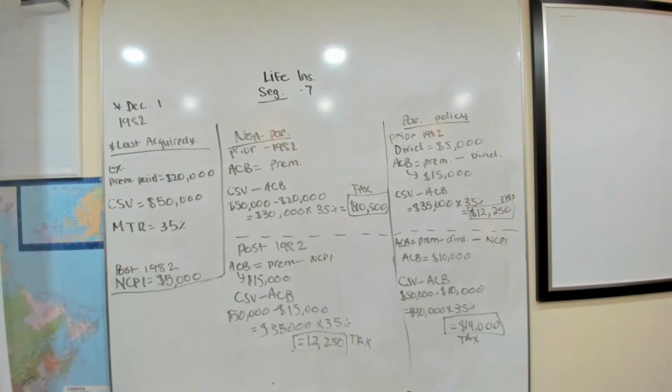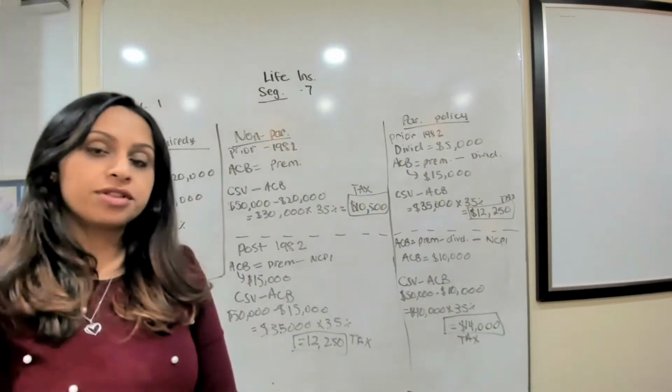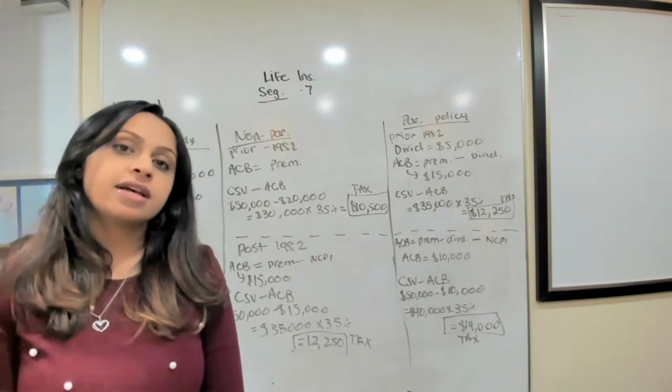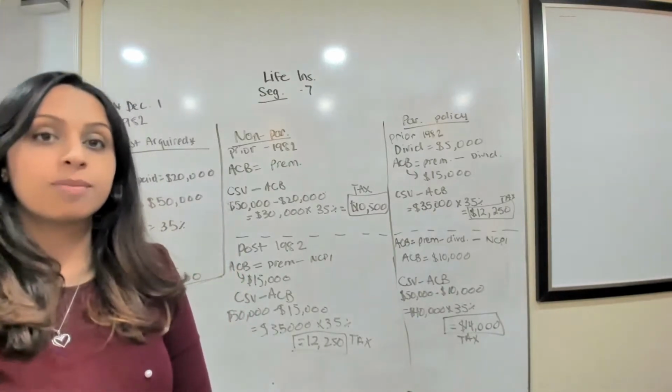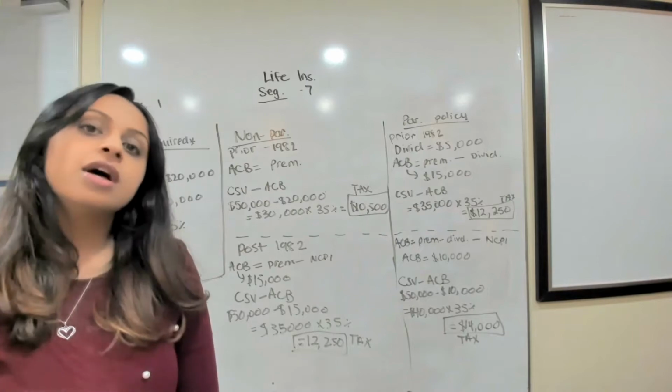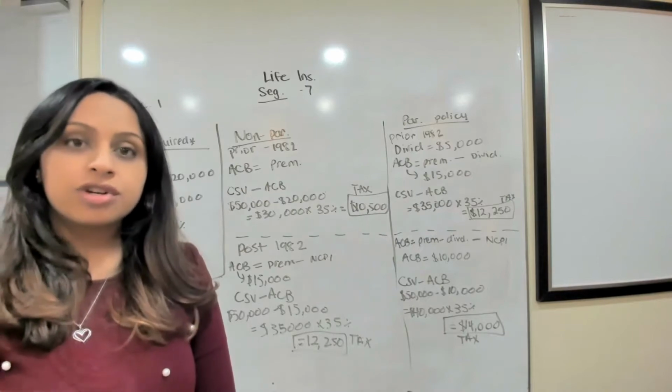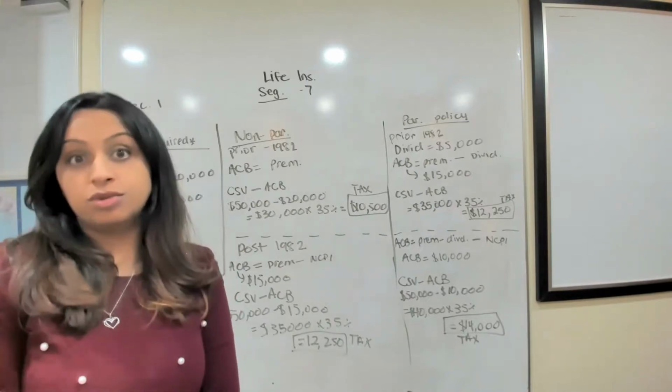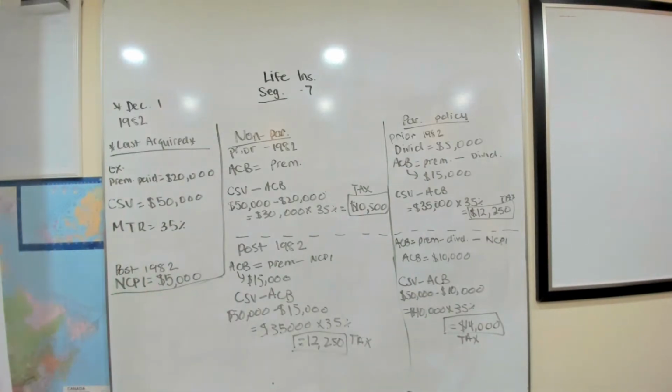All right. So we talked about the cash surrender value. So I'm going to go over an example with you in terms of how tax applies. If you're planning to cancel your policy after a certain number of years, how can you get access to your cash surrender value and how much tax will you pay on that? All right, so we have an example set here.